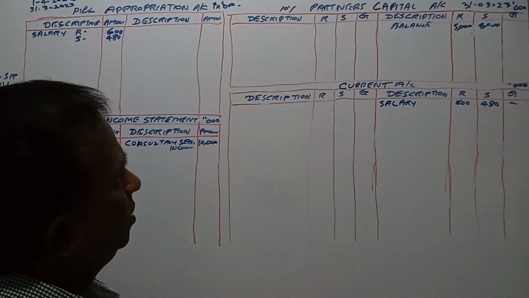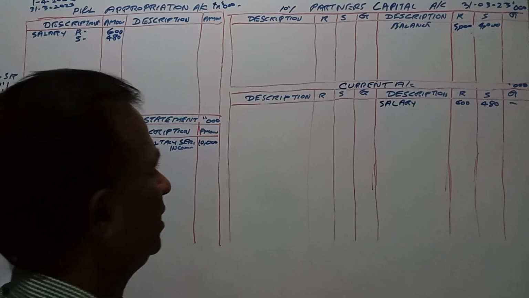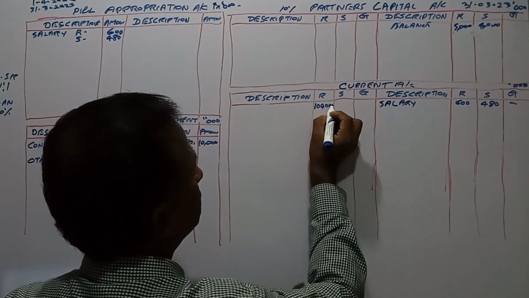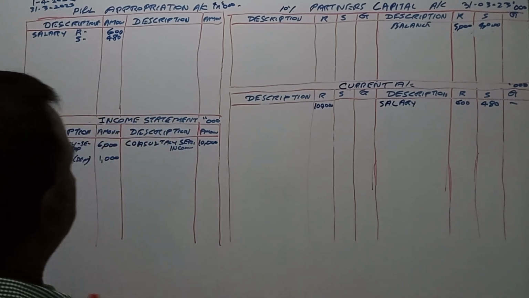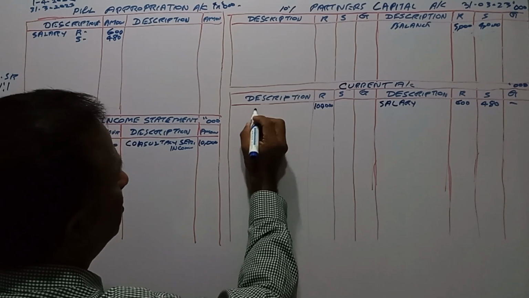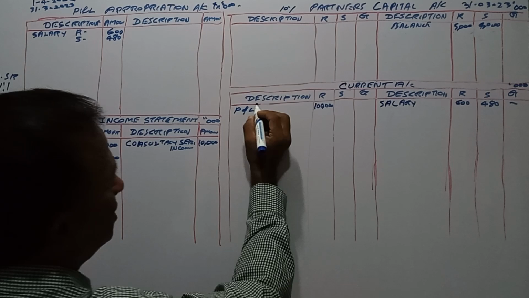So what we have to do is debit his current account 100,000 and transfer it to the income statement, P&L, because it is consultancy service income.